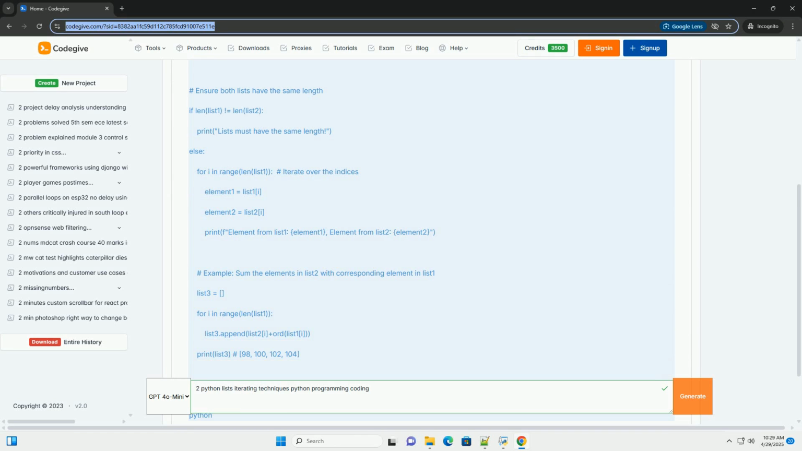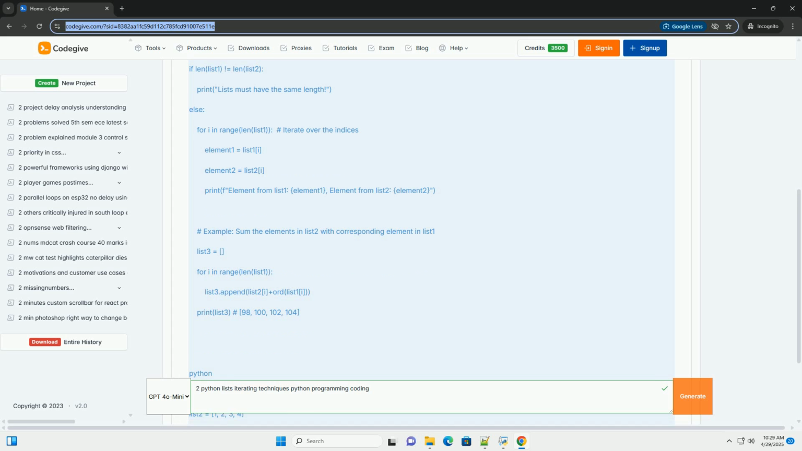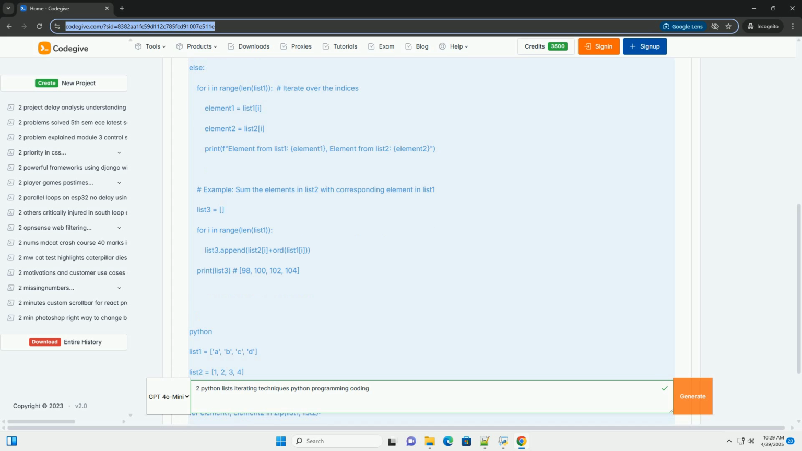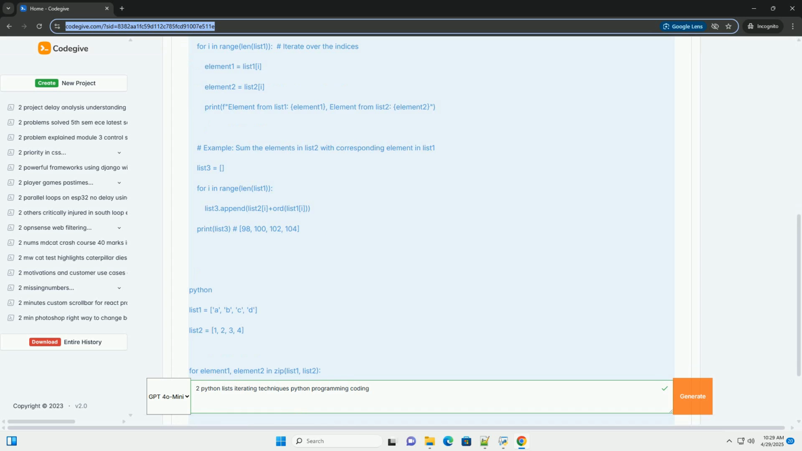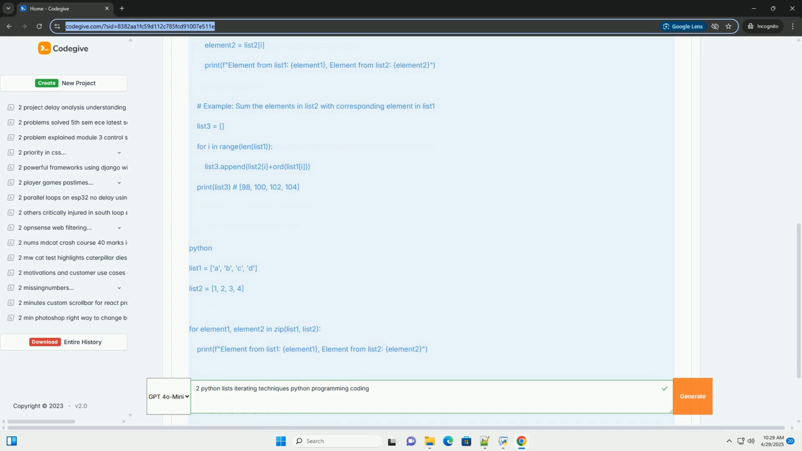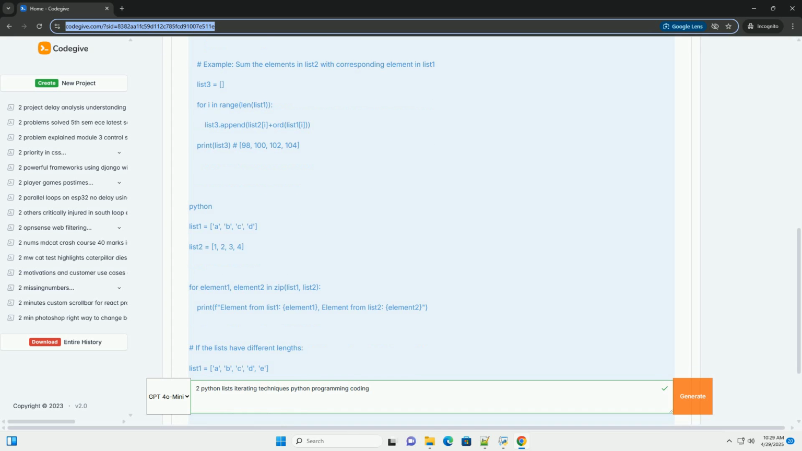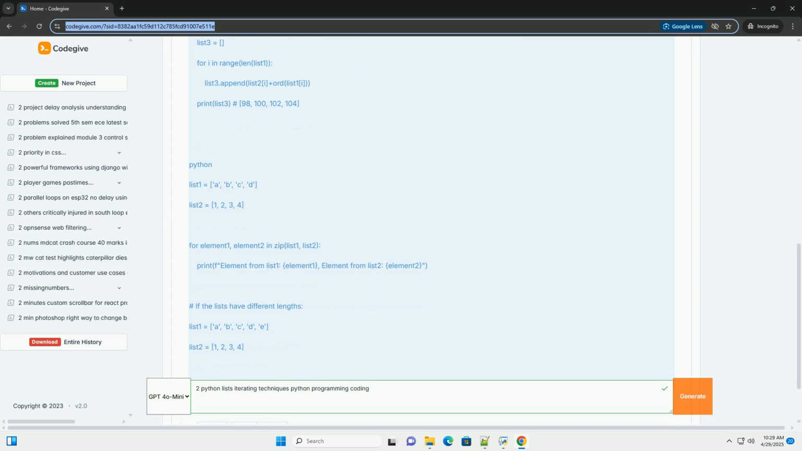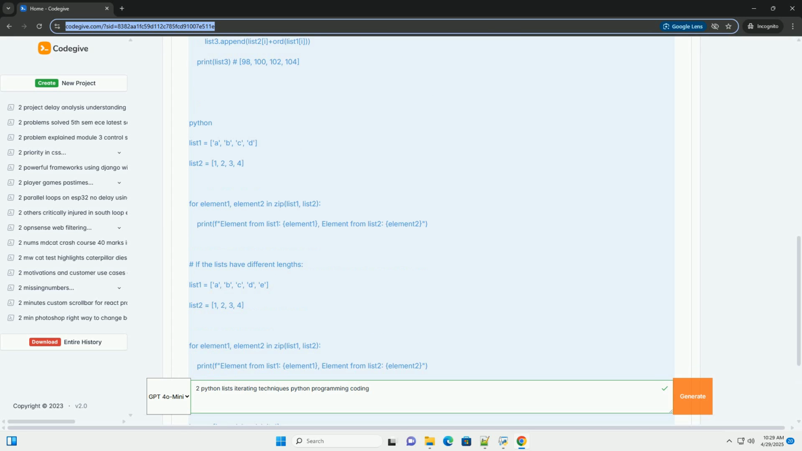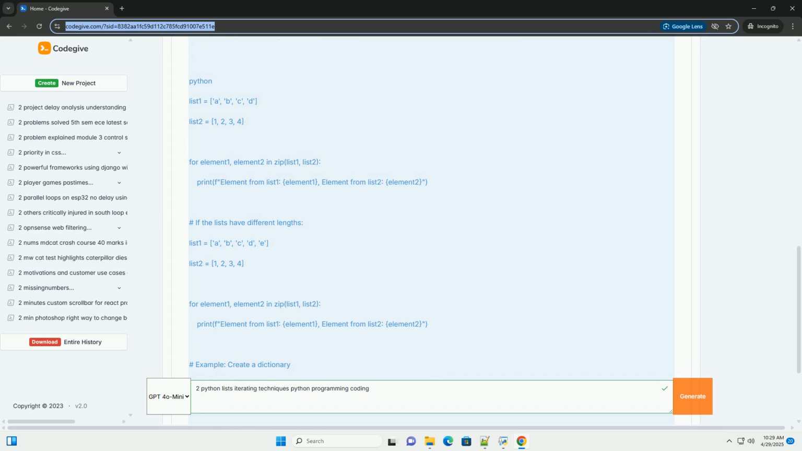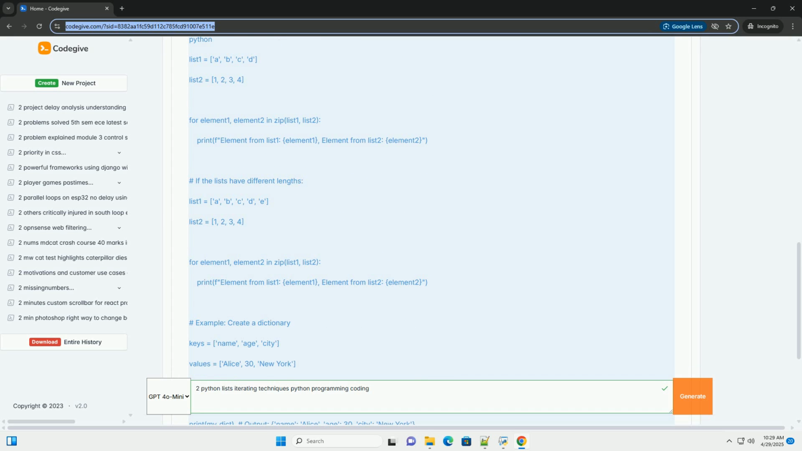Understanding the need for iterating over two lists. Before we get into the techniques, let's clarify why you might want to iterate over two lists simultaneously. Here are common scenarios. Element-wise operations: you want to perform calculations or comparisons between corresponding elements in two lists.